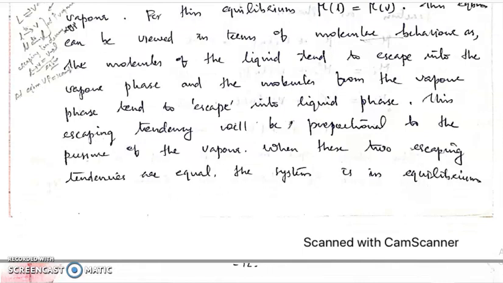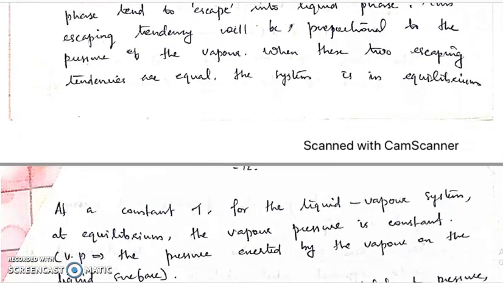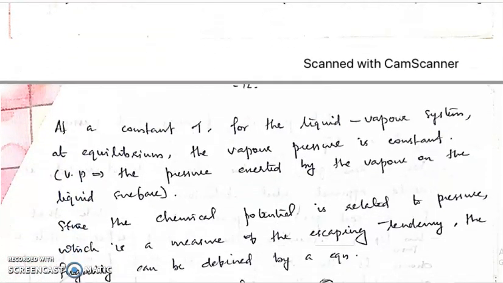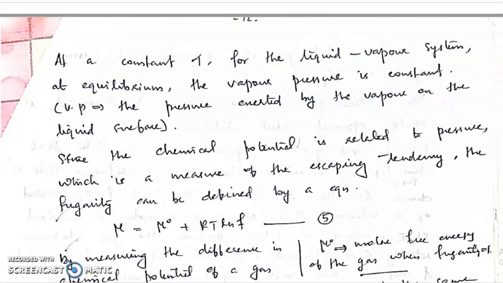when these two escaping tendencies are equal. When the escaping tendency of liquid into vapor state or the reverse, vapor into liquid state, are both equal, the system is in equilibrium, liquid vapor equilibrium. At a constant temperature, for the liquid vapor system at equilibrium, the vapor pressure is constant.